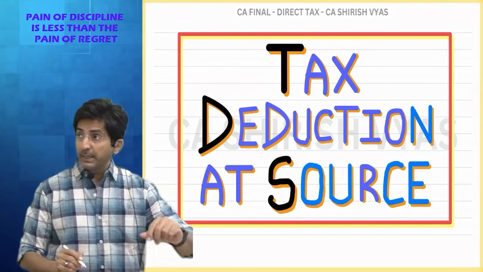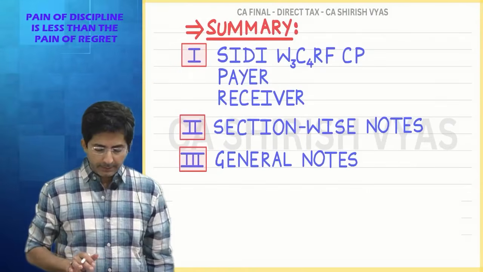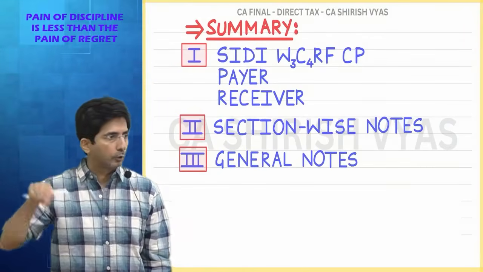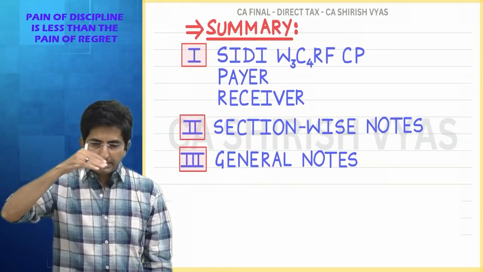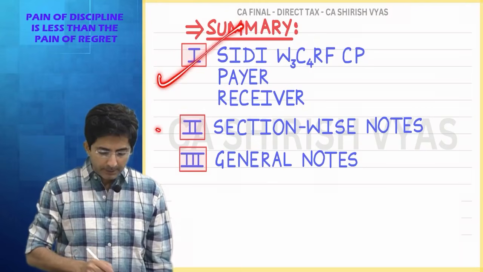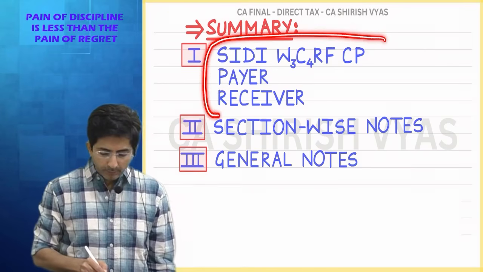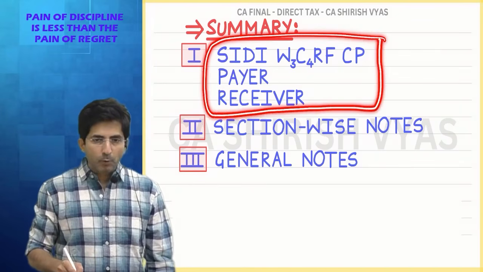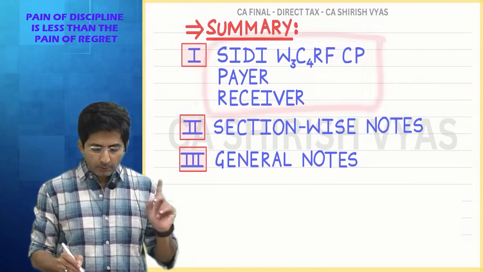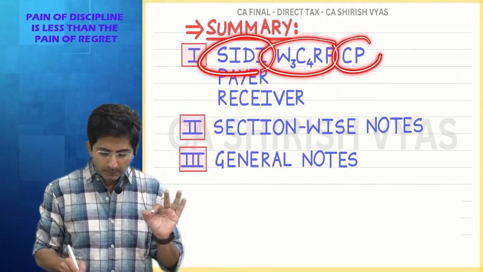Okay, now next topic is TDS, tax deduction at source. Now see, as usual in every chapter, first I give you the outline of the topic and then we will go inside that. So see, the outline of the chapter is, this chapter is divided into three parts. Part 1, there is one keyword with which most of the provisions of TDS will be covered. There is one keyword. How to pronounce the keyword I will tell you, but this code word I have created to remember certain things. Okay.